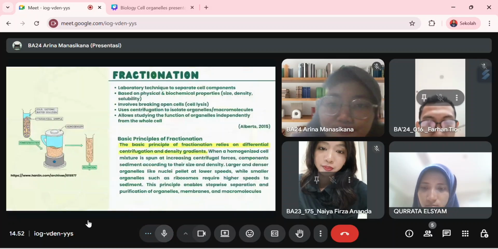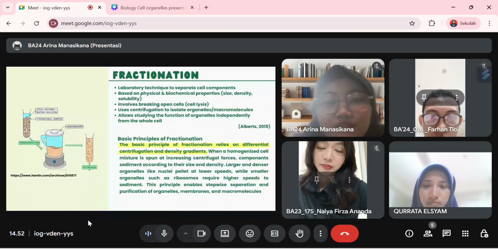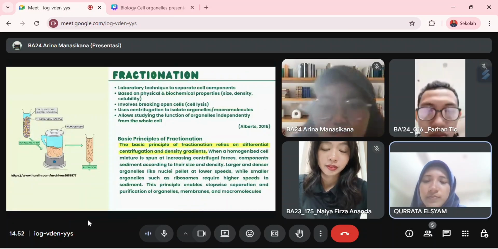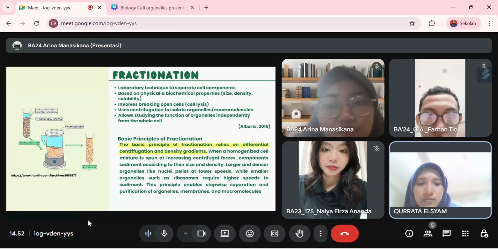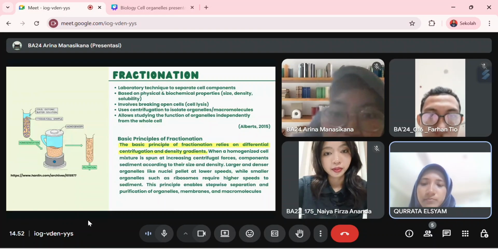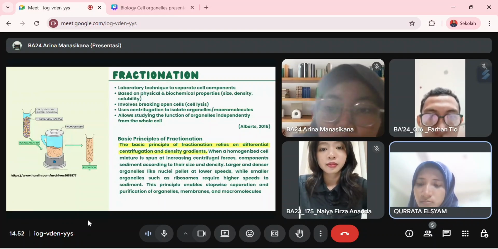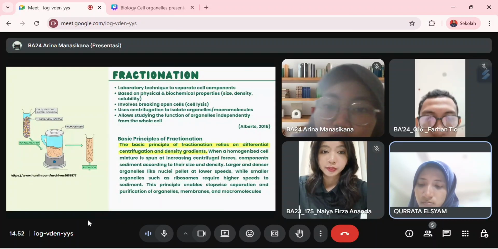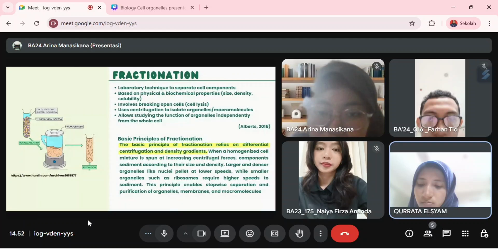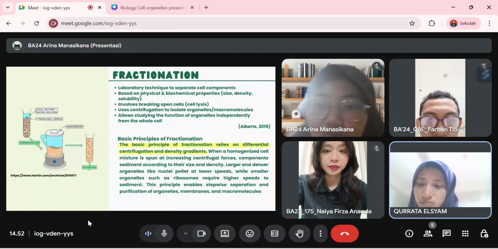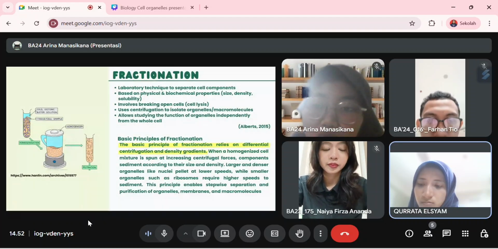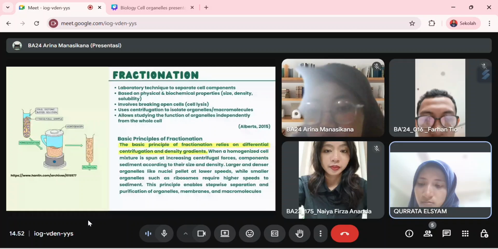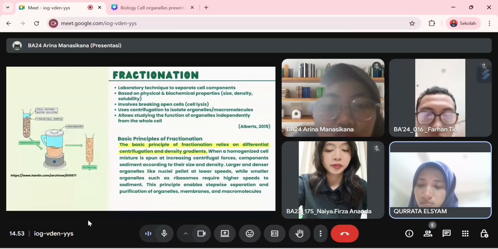So guys, the definition of fractionation from Alberts 2015 is the laboratory technique to separate cell components based on physical and biochemical properties, size, density, and solubility, and it also involves breaking open cells like cell lysis, using centrifugation to isolate organelles and macromolecules, allowing us to study the function of organelles independently from the whole cell.